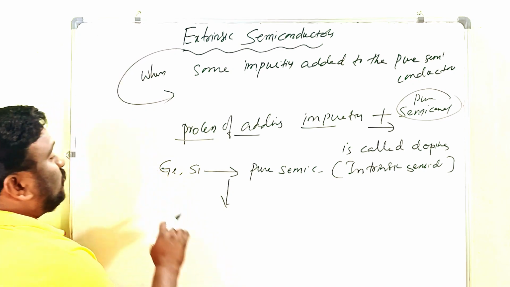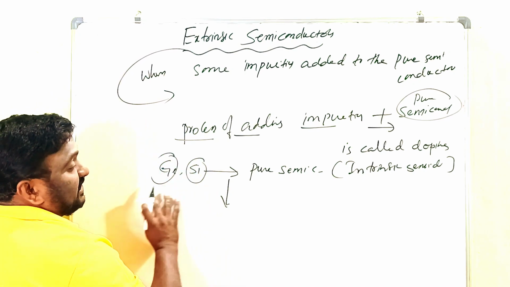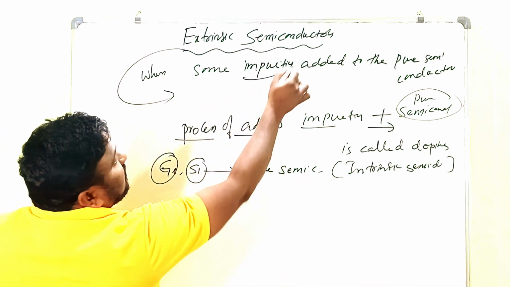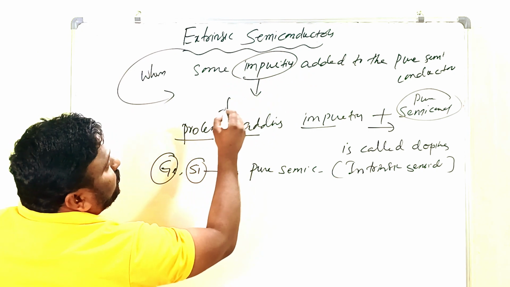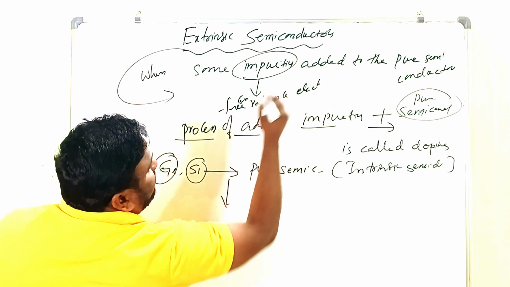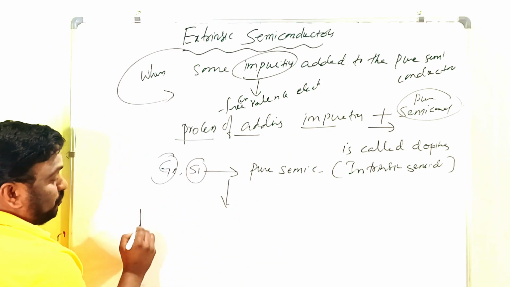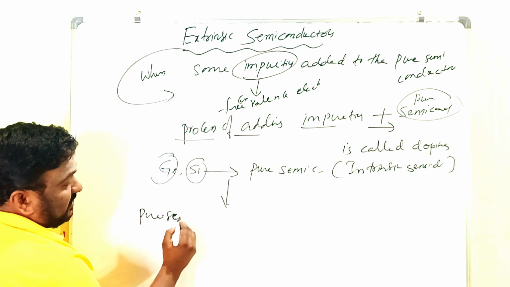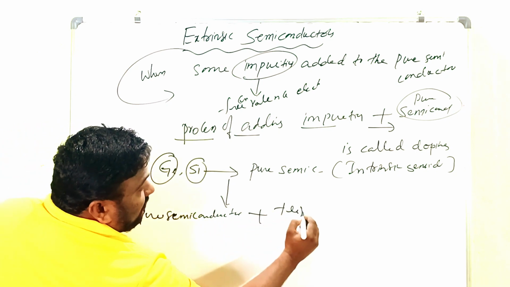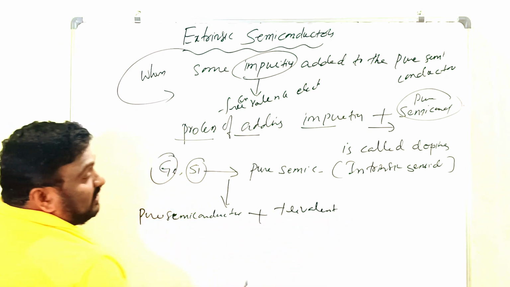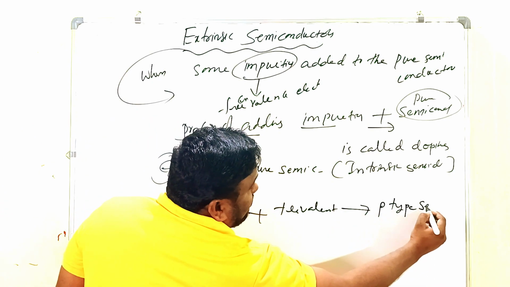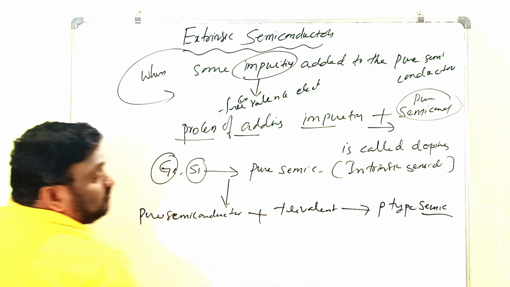So here children, germanium and silicon must be taken as the intrinsic or pure semiconductors. For that, impurities are added. What are impurities? Free or valence electrons should be added. For pure semiconductors, if trivalent impurities are added, then what we call a p-type semiconductor is formed.